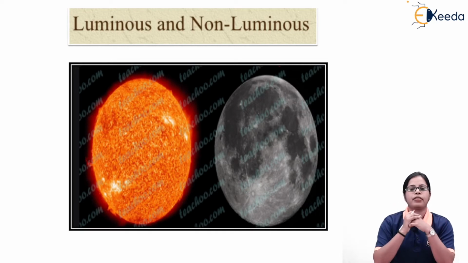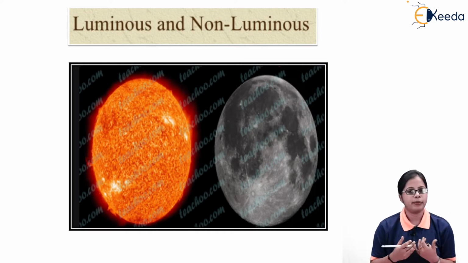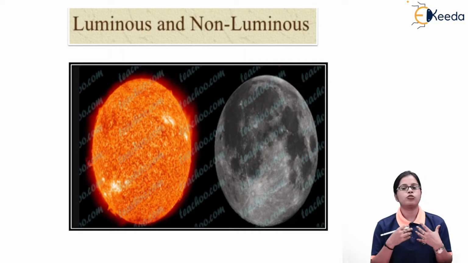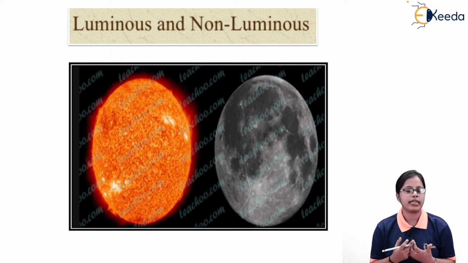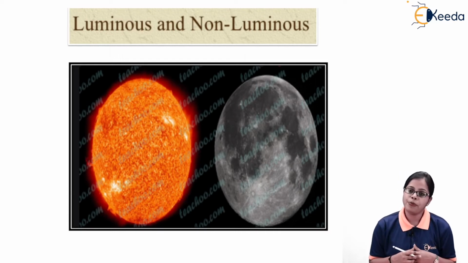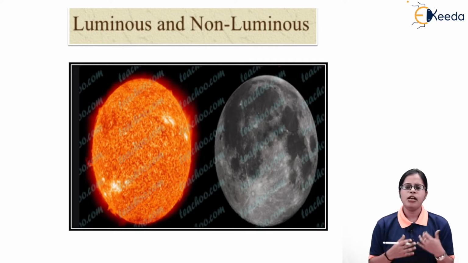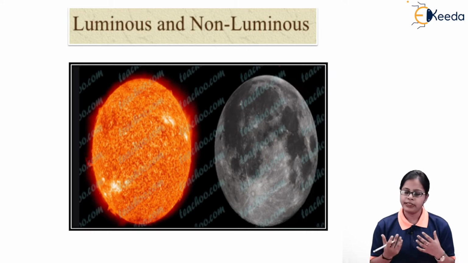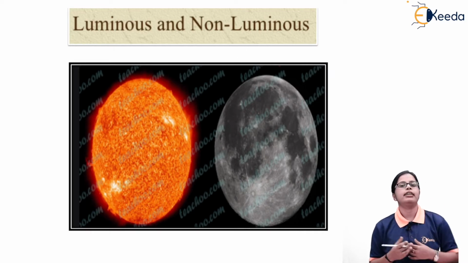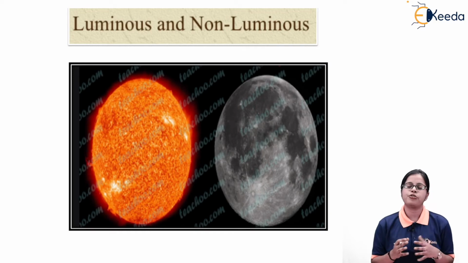Obviously, if I consider the example of the sun and the moon, the sun is the source of light, it has its own light, so it is considered a luminous object. Whereas the moon does not have its own light, so the light which we see on the moon is just due to the sun.